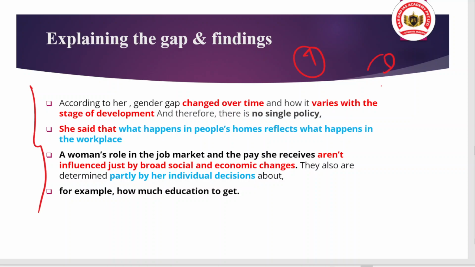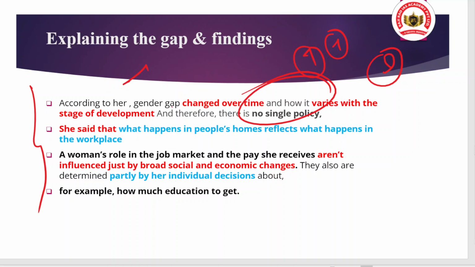For example, in developed countries like Iceland and Denmark, the gender gap is very small, but in least developed or developing countries, the gender gap is very large. So it depends on the stage of development, so we cannot have a single policy to deal with the gender gap. It depends on which stage of development your country is in. That is also an important point.